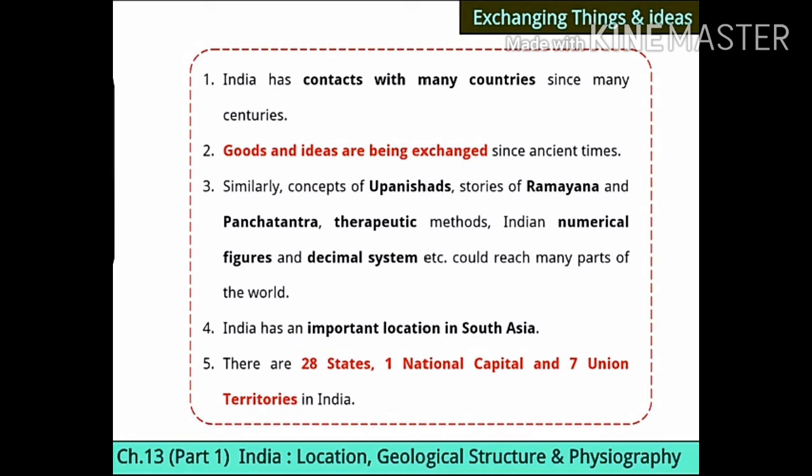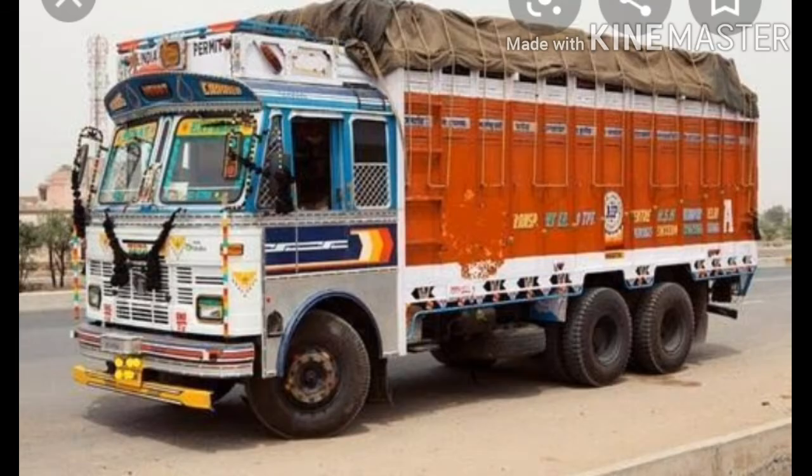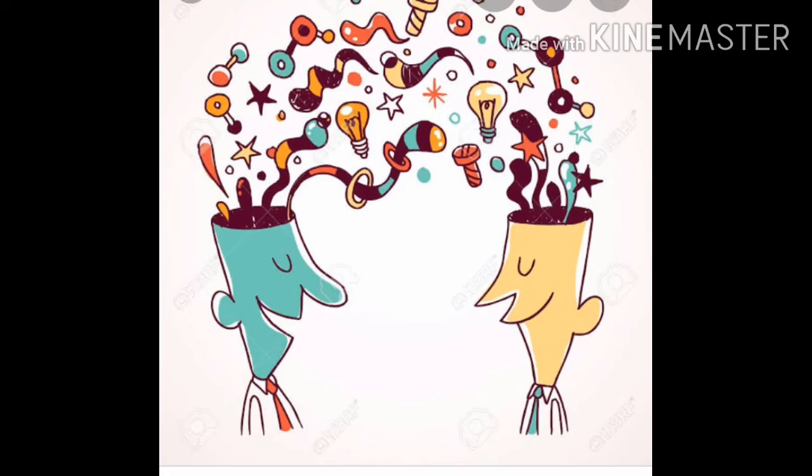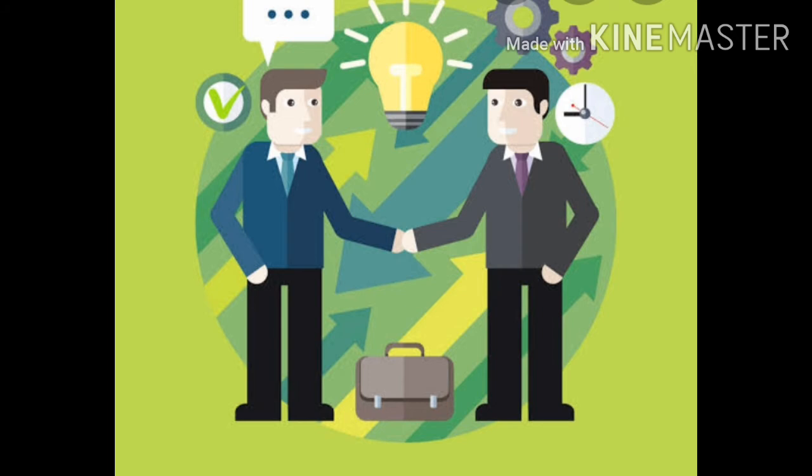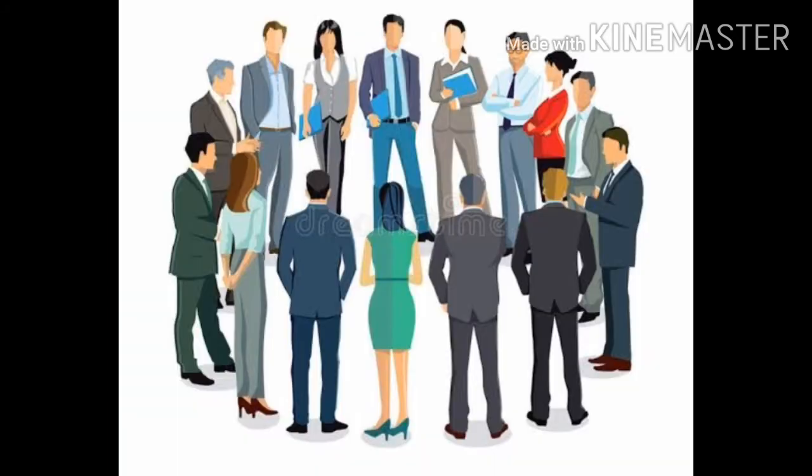India has maintained its relation with many countries since many years. The next point, goods and ideas are being exchanged since ancient times. If we see the ancient times, since that time we are exchanging so many things and so many ideas, it means our thoughts, with other countries.